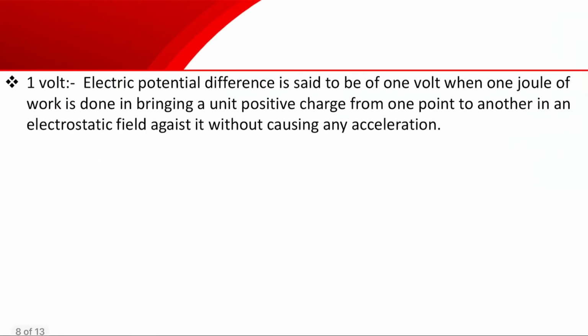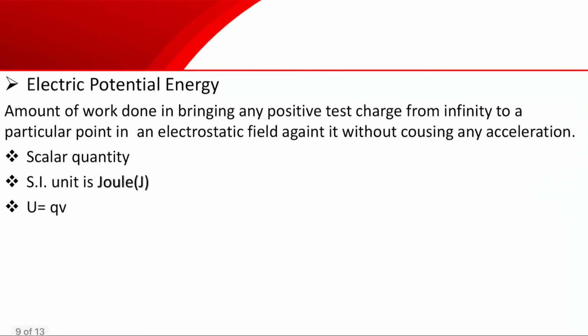Okay. So what will be 1 volt electric potential difference? We can define it this way: electric potential difference is said to be 1 volt when 1 joule of work is done in bringing a unit positive charge from one point to another in an electrostatic field against it without causing acceleration. From one point to another, not from infinity. In that way also we can define 1 volt potential difference. Okay. So next is electric potential energy.